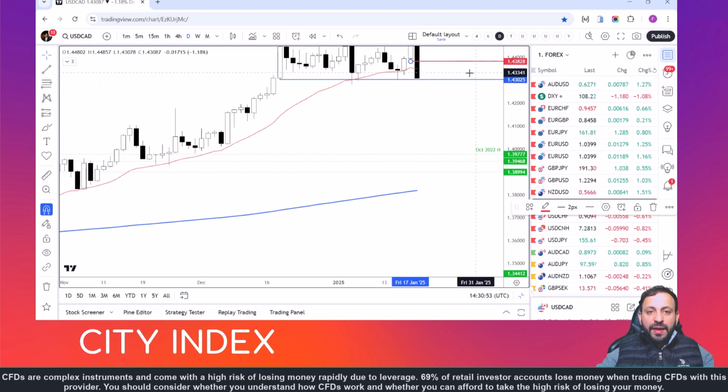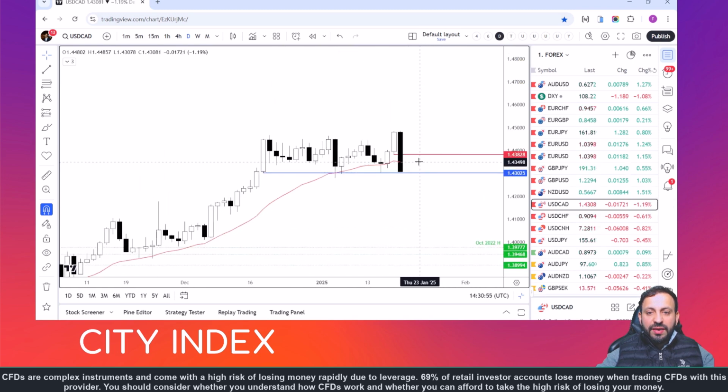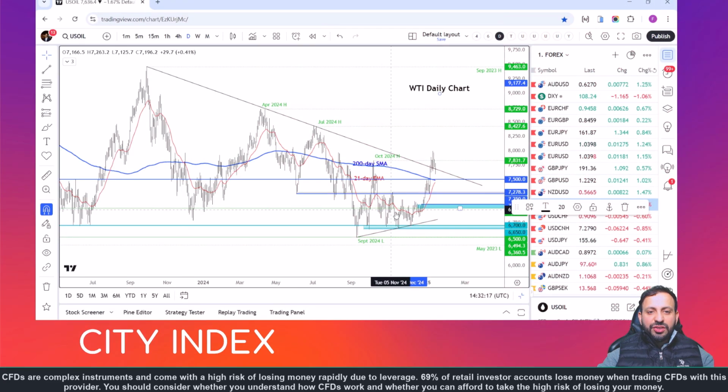In terms of resistance levels to watch, the low from the previous trading day, I should say, comes in at 143.82, thus marking the low from Friday. So that is the first level of resistance now to watch. If we get a move back above that level, then we could well see fresh new yearly highs for the dollar CAD above today's earlier highs of around 144.85.